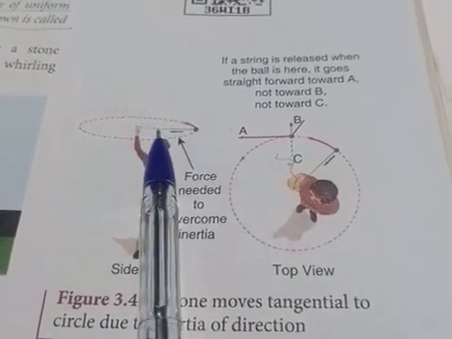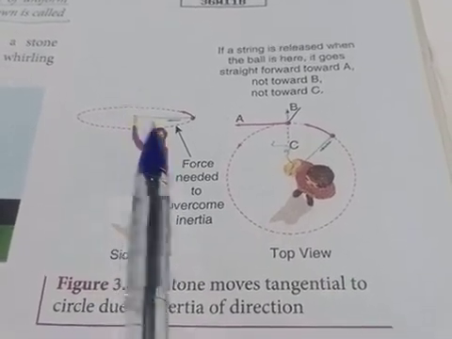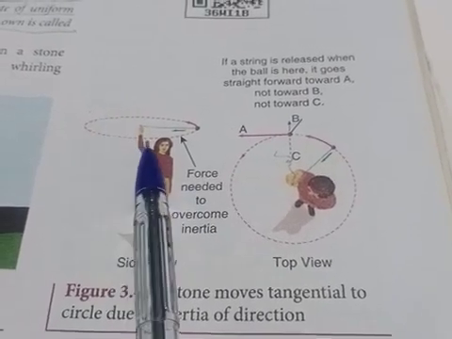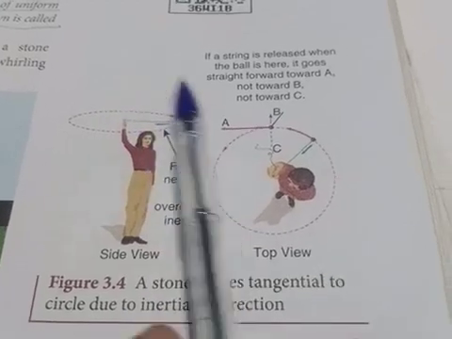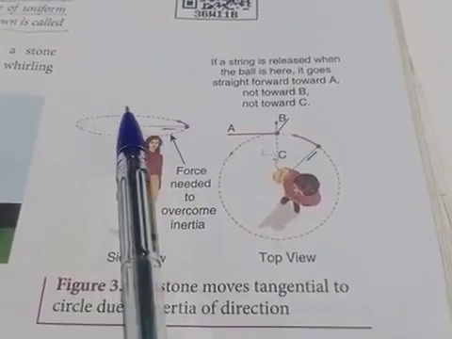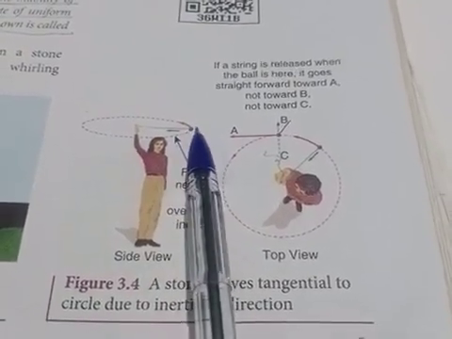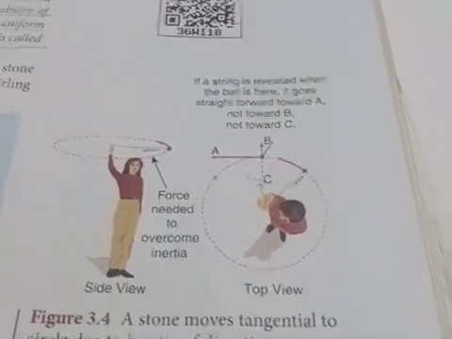Assume that suddenly the rope breaks. When the string breaks or is cut, what will happen? The stone will not continue to move in circular motion. Now it is moving in circular motion because of the rope. Suddenly when the rope is cut, the stone will move in a straight direction somewhere.